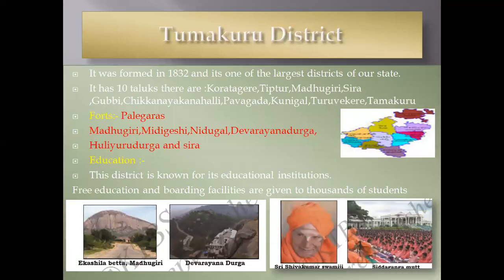So next we have to move on to the Tumakuru district. It was formed in 1932 and is one of the largest districts of our state. It has 10 taluks. They are Koratagere, Tiptur, Madhugiri, Sira, Gubbi, Chikkanayakanahalli, Pavagada, Kunigal, Turuvekere, and Tumakuru.